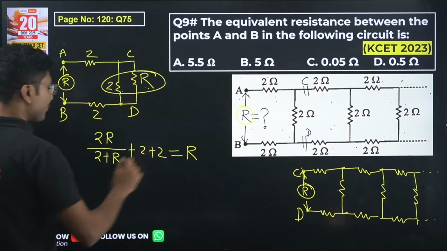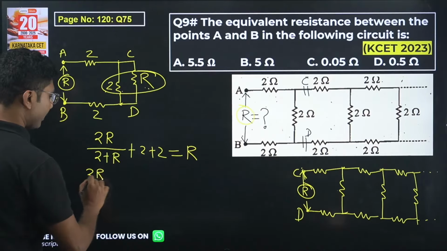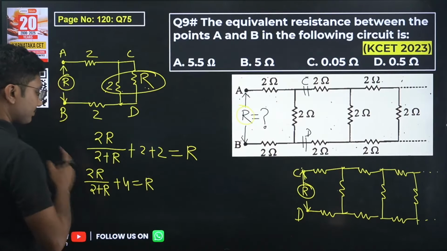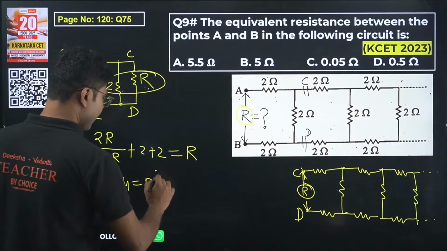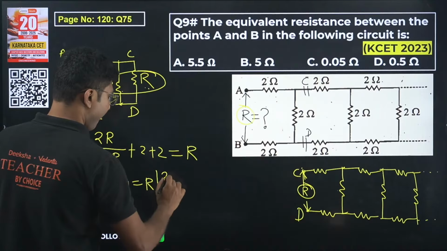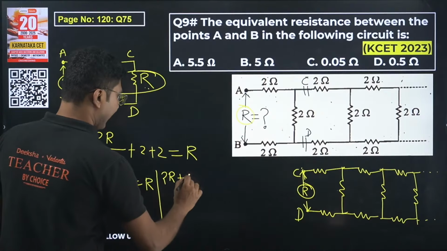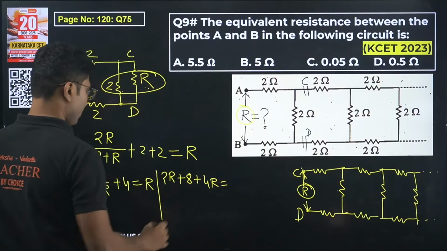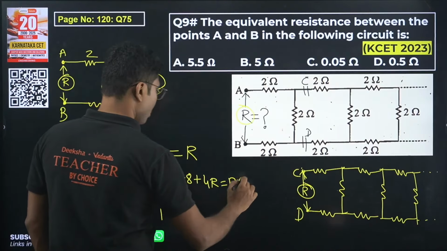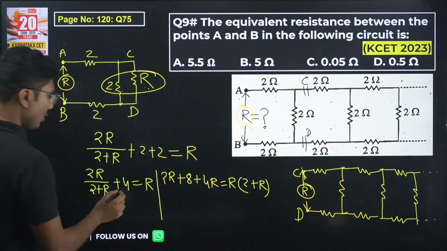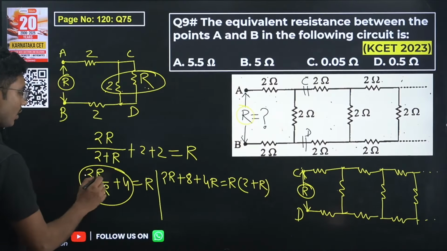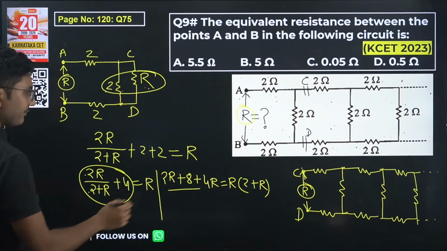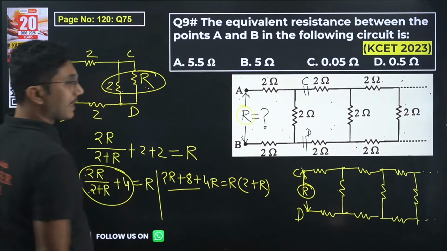Okay, now we have to solve. We will get a quadratic equation and we have to solve it. 2R by 2 plus R plus 4 equals R. Okay, now what is the quadratic equation? 2R plus 8 plus 4R equals R into 2 plus R. So first stage we did this, okay, 2R plus 4 into 2 plus R, that is this one, and then 2 plus R was in the division, that 2 plus R we have taken to the other side.